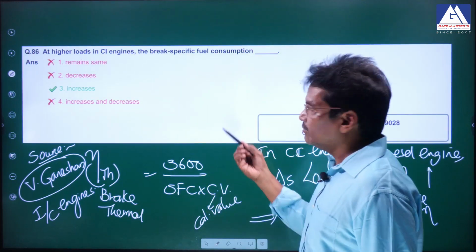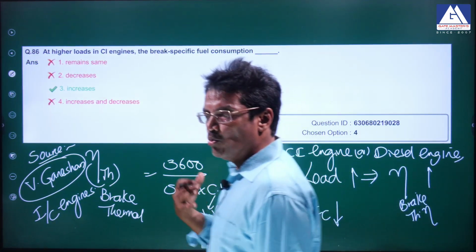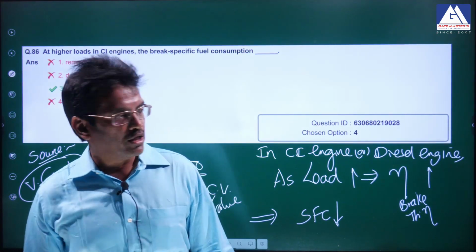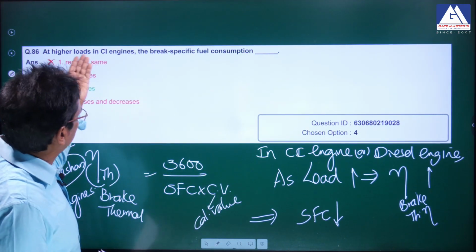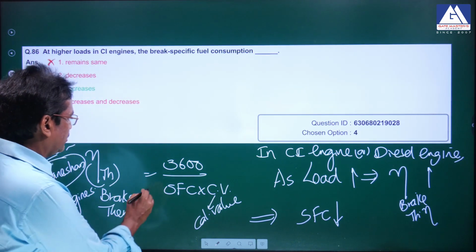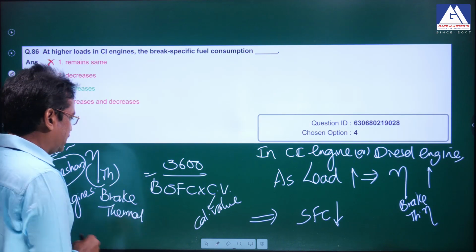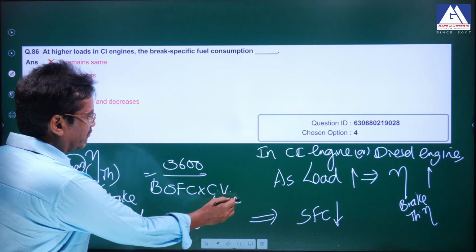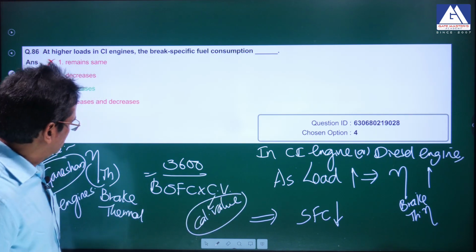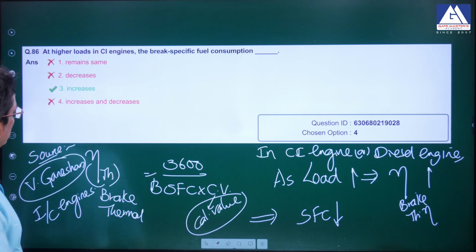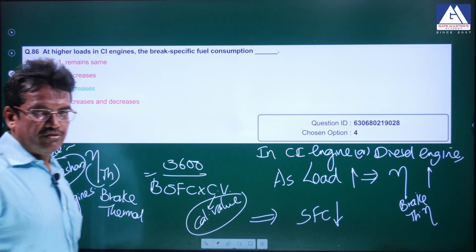Load means brake power. Actually, more correctly, load of the IC engine means its brake power output. As the brake power output, the load on the CI engine, increases, the brake specific fuel consumption, BSFC, will decrease. CV means calorific value of diesel, which is a constant. So the correct answer is decreases, but he has given the wrong answer, increases.